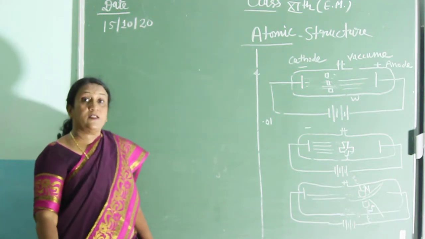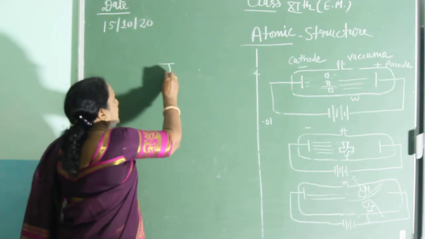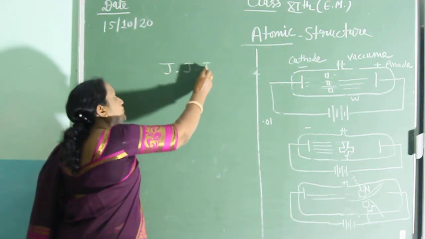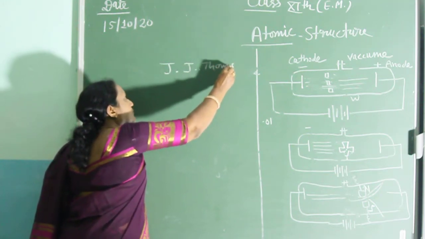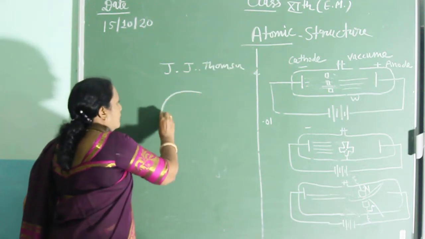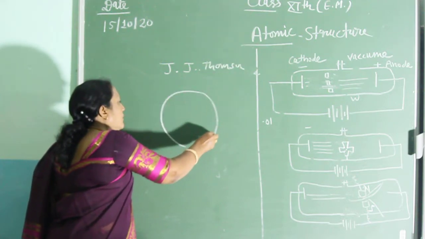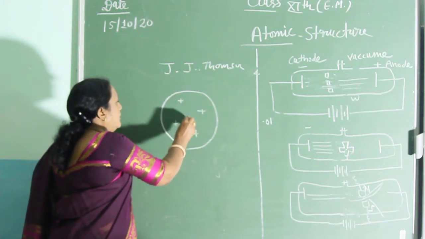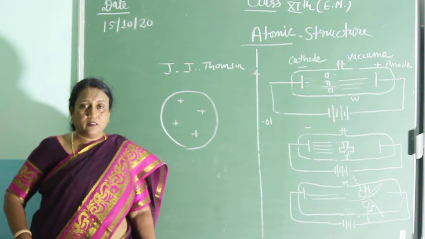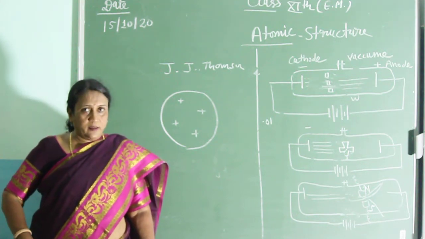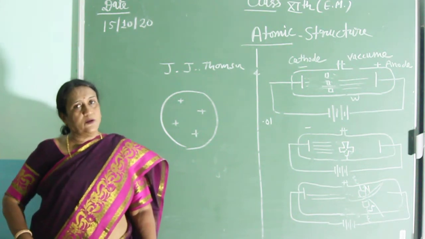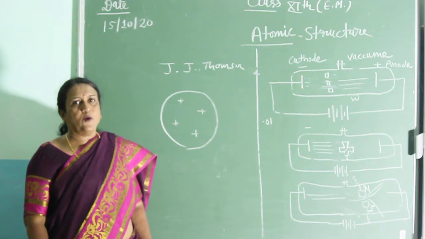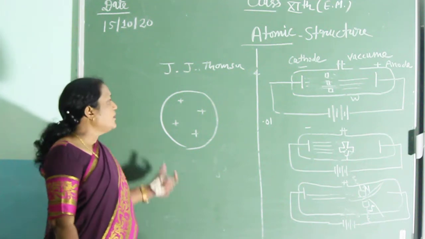Now, by taking that the atom carries electron and proton, the first atomic model was given by the scientist J.J. Thomson. J.J. Thomson ने he gave the first atomic model and the name of the model was watermelon model, also known as plum pudding model. Why is it known as watermelon?